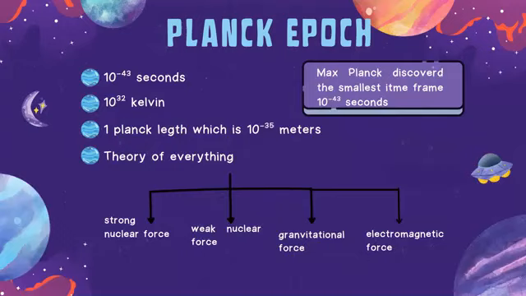Max Planck, who the epoch is named after, discovered the smallest time frame, which is 10 to the power minus 43 seconds. In this epoch, we had something known as the theory of everything. As we know now, there exist 4 fundamental forces of nature: the strong nuclear force, weak nuclear force, gravitational force, and the electromagnetic force. During the Planck epoch, all of these forces were combined into one, which was known as the theory of everything. So none of the forces had a greater power than each other, as all of them were equal.